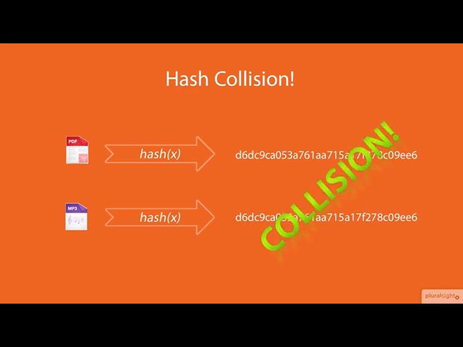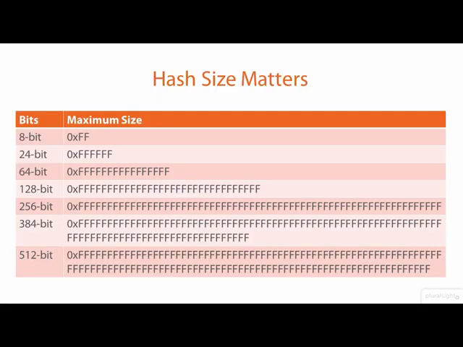Collisions are both extremely rare and mathematically impossible to prevent, but the probability of their occurrence can be drastically reduced by increasing the length of the hash value that a hashing algorithm produces. Each bit added to the length of a binary number doubles its numerical range. By increasing the bit length of a hash value, we increase the maximum number of unique input values that the hash value can represent, and therefore gain a greater assurance that any calculated hash value will only represent one unique input.